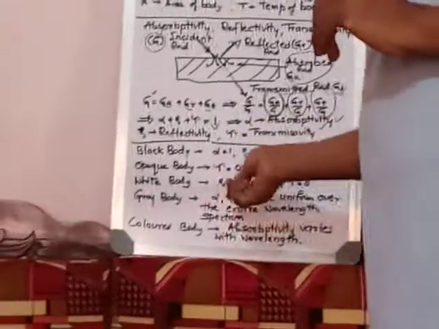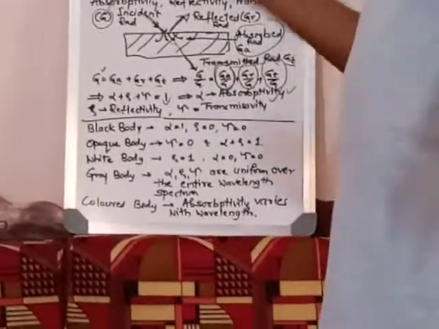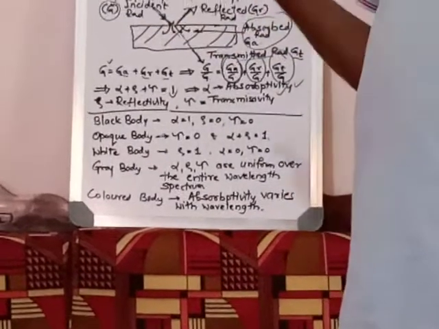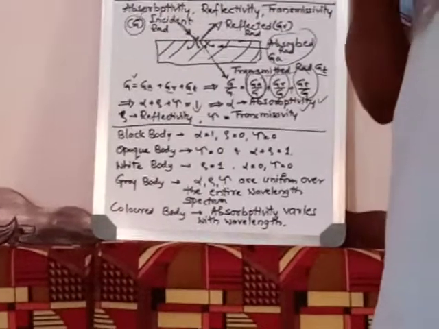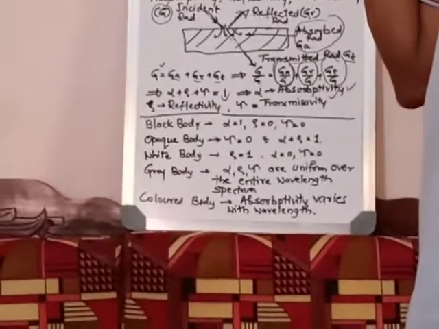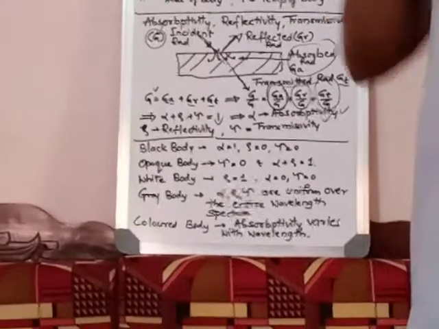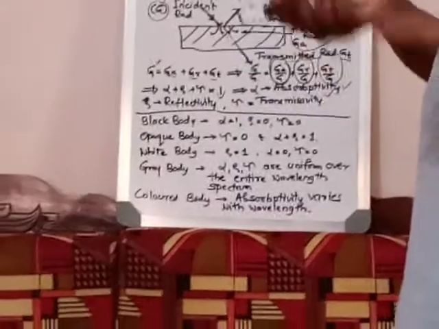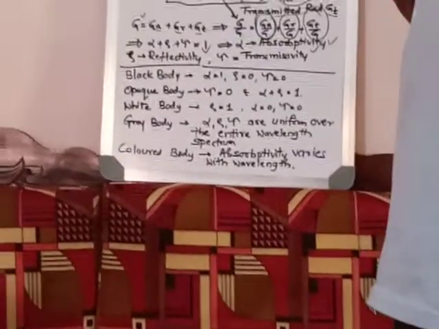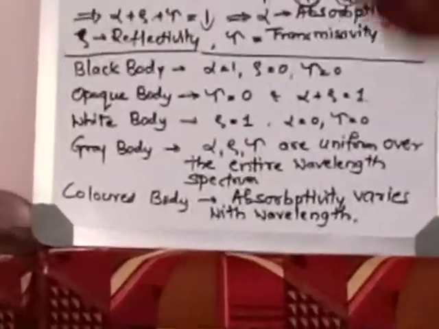Then white body. What is white body? Rho is equal to 1. That is all is reflected. Or sometimes it is called reflected back. So all the incident radiations are reflected. The radiations will not be transmitted, radiations will not be absorbed. So body will remain cool. Therefore we are wearing white shirts and pants in the summer season, because of that reason only. So that is the importance of white body.